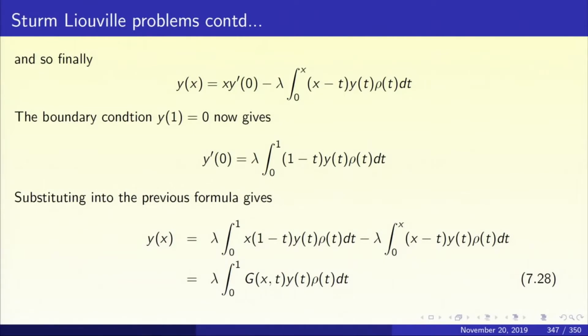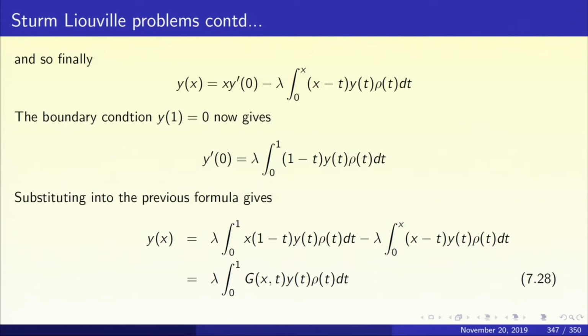Now, we have to incorporate the boundary condition. What is the boundary condition? y(1) equal to 0. So, when you put y(1) equal to 0, we immediately get y prime(0) equal to lambda times integral from 0 to 1 of (1 minus t) y(t) rho(t) dt. Now substitute this back into the previous formula.